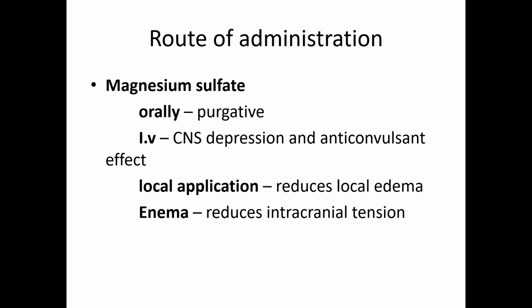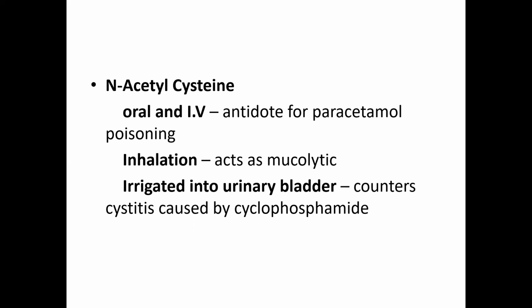The second example is N-acetylcysteine. When it is used orally and intravenously, it acts as an antidote for paracetamol poisoning. When it is taken by inhalation, it acts as a mucolytic. When it is irrigated into the urinary bladder, it counters the cystitis caused by cyclophosphamide. Cyclophosphamide is an anti-malignancy drug. It causes cystitis. So irrigation of N-acetylcysteine into the bladder will counter the cystitis caused by the cyclophosphamide.